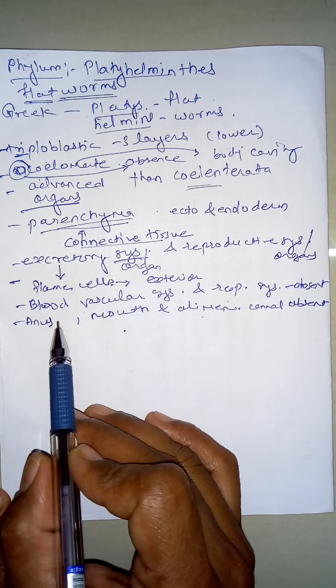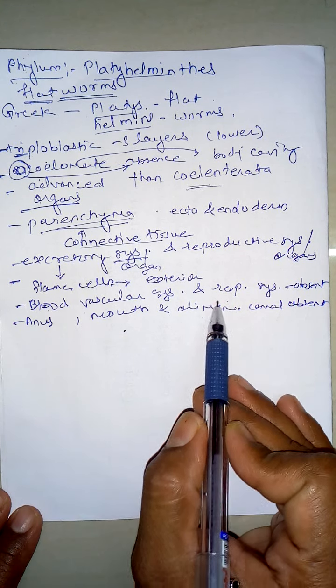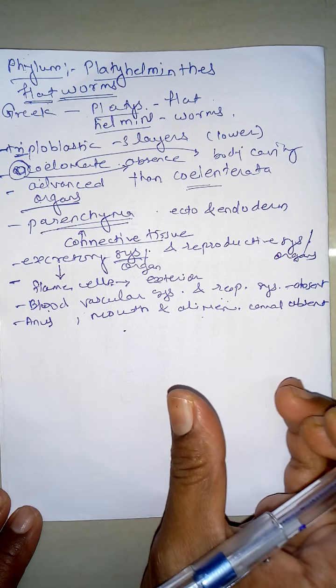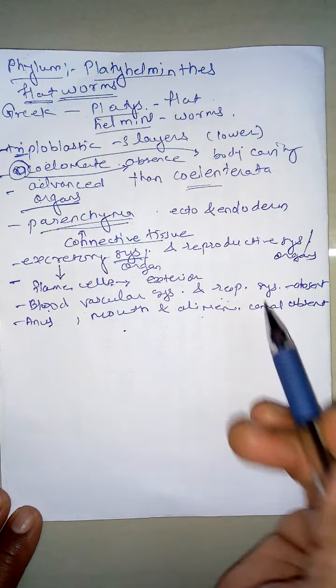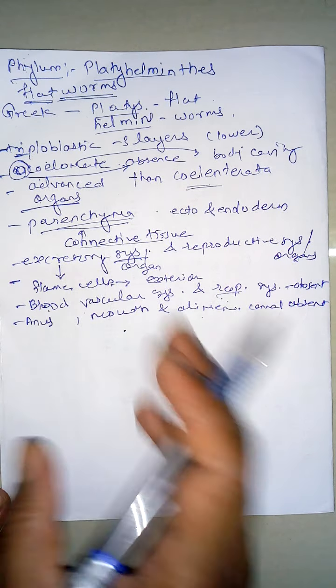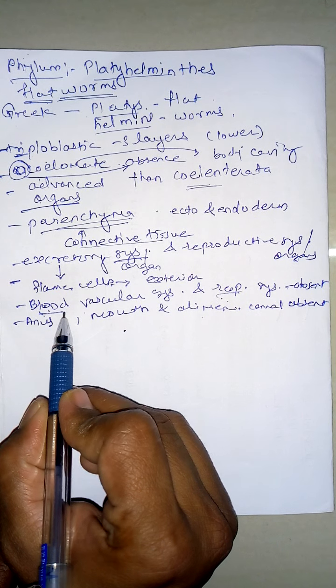Actually, though they don't have a blood vascular or respiratory system as such, there are certain organs which are responsible for the process of respiration and for circulation of the digested food, because what is the main function of the blood?